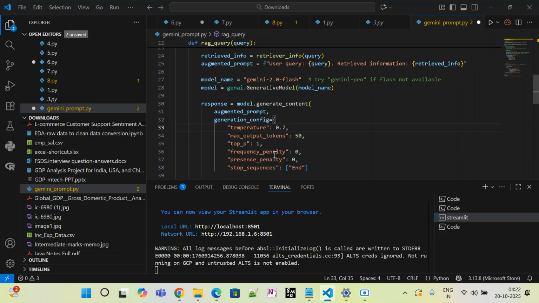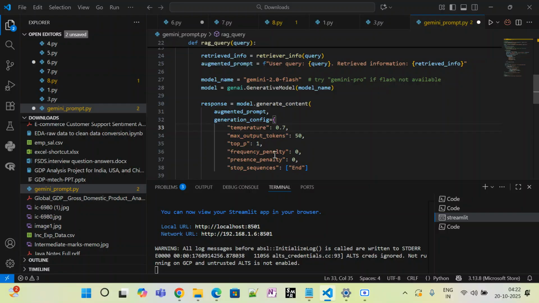Here you can see the frequency penalty and presence penalty. Here also we have a limit. 0 means no penalty. I don't want to put any penalty, so my model may repeat words or phrases naturally. Otherwise, it discourages repetition.